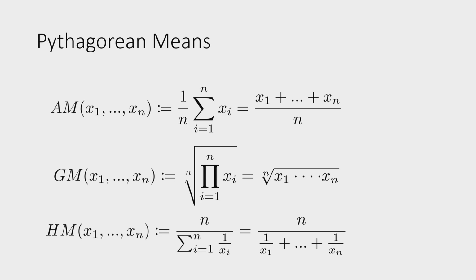Because maybe if you look at the salaries in a company, and then there's one guy who earns really much, and then the rest not that much, then the arithmetic mean would be quite skewed to the high earning side, but the geometric mean a bit less. So it really depends on the data set. Obviously, if one of the xi is 0, then everything is 0, and that's not that good. And the harmonic mean we already know.